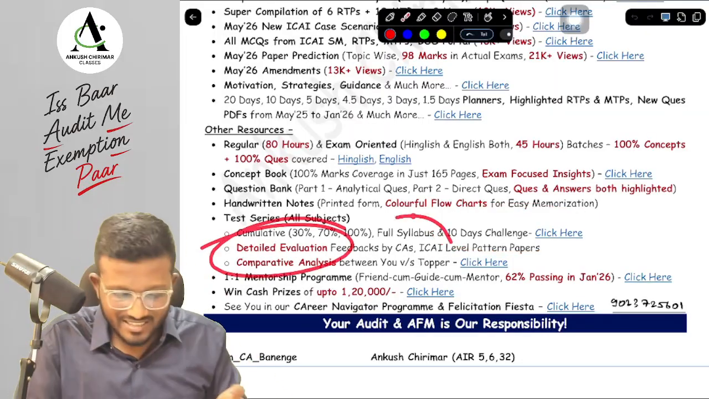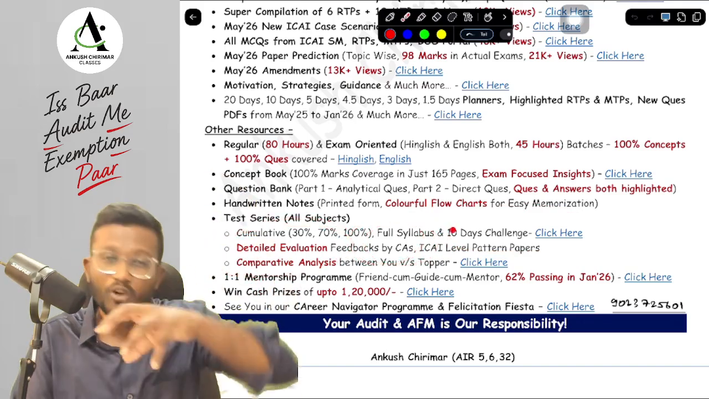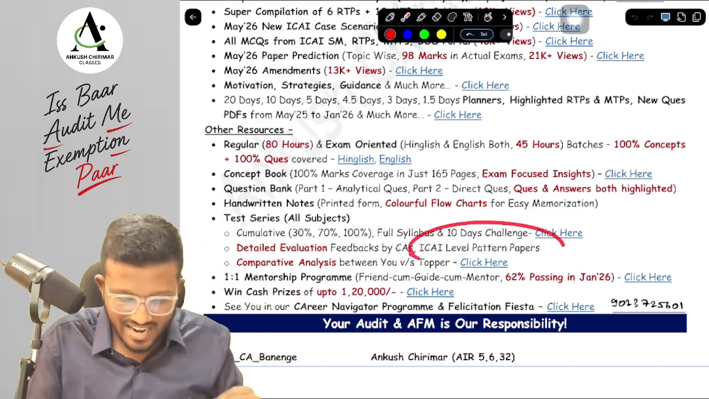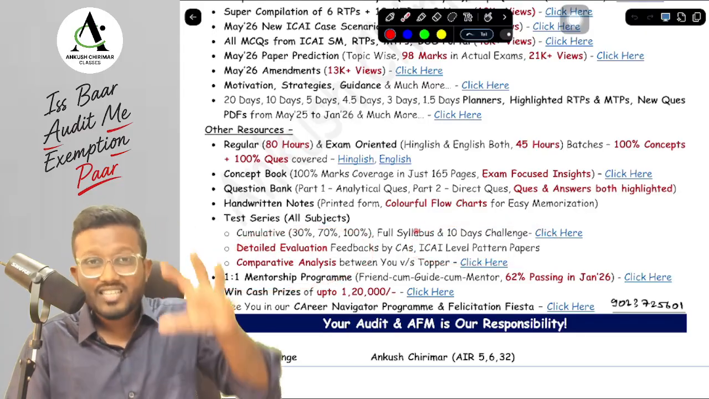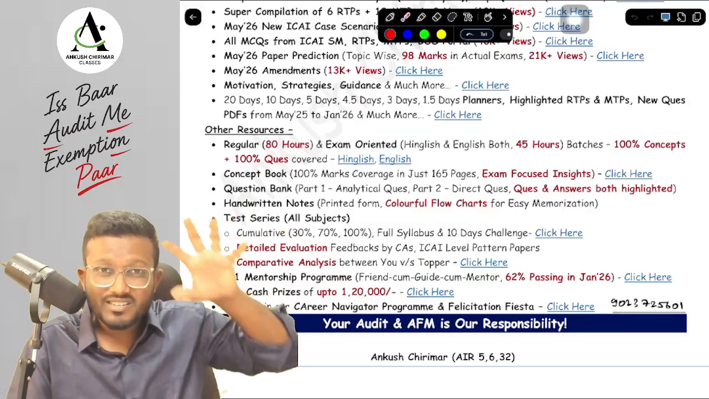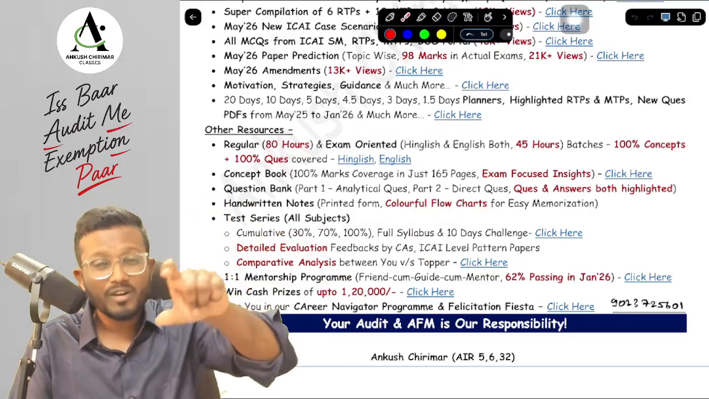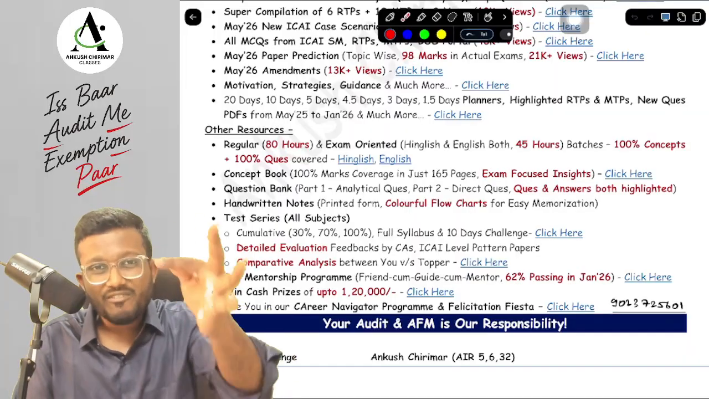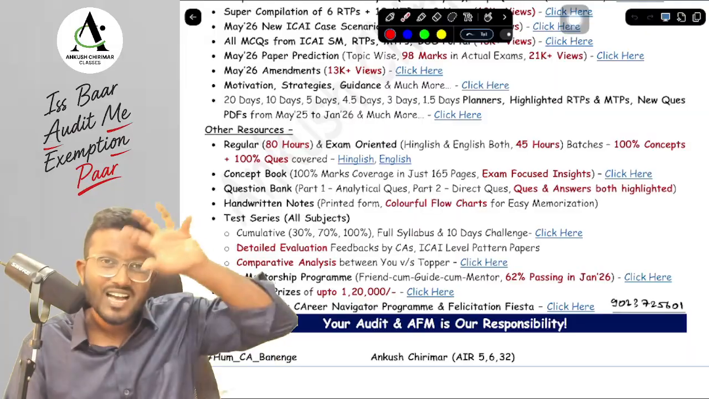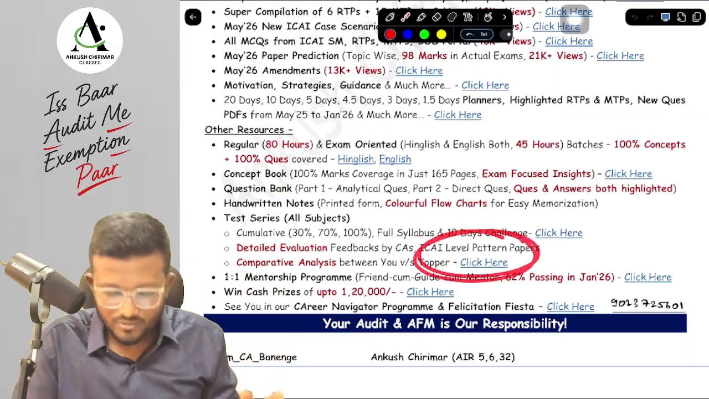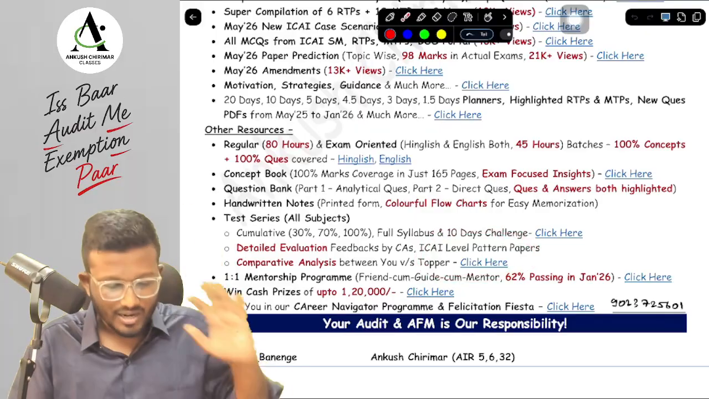Detailed evaluation feedback is given by CAs for the overall answer sheet and for each question, and the ICAI level paper pattern is followed. Comparative analysis is available on your test series website dashboard itself. You will see question by question which topic and chapter it was, your marks, average marks, topper marks, top 10 percentile marks and top 25 percentile marks. That will be shown in your test series dashboard itself. You can click over here and look at it.